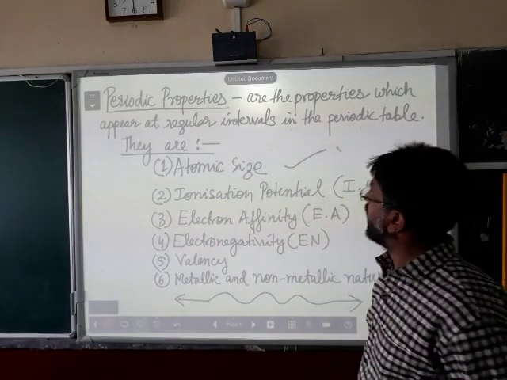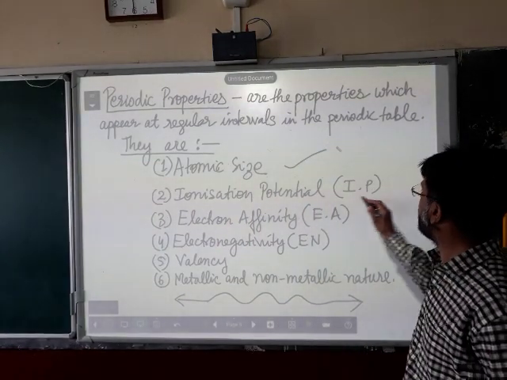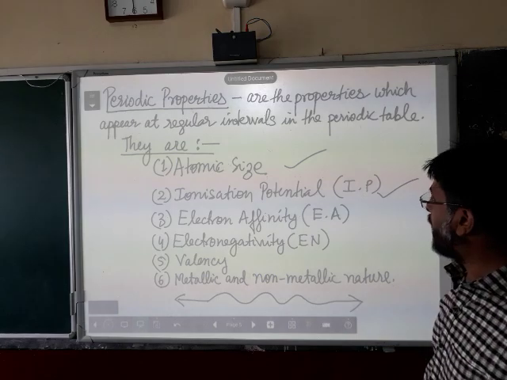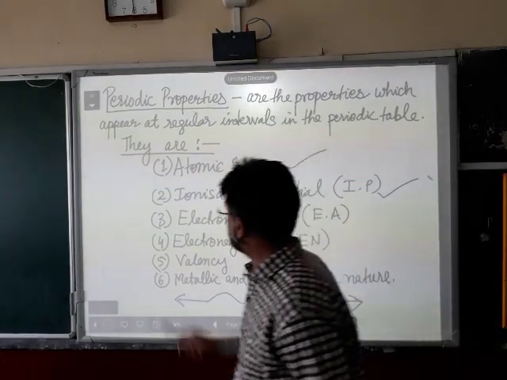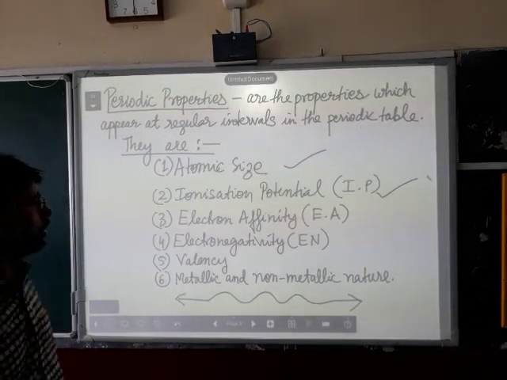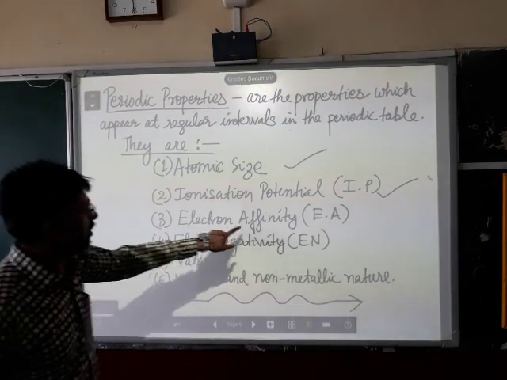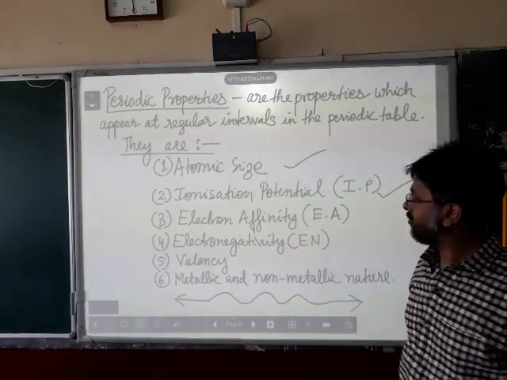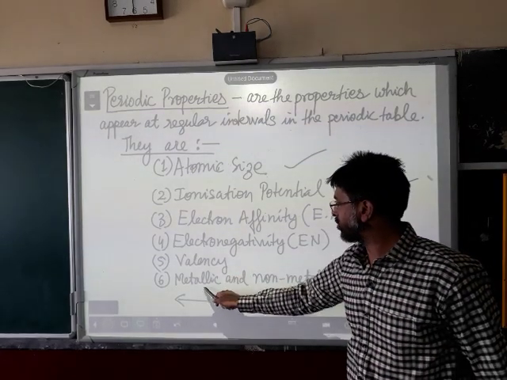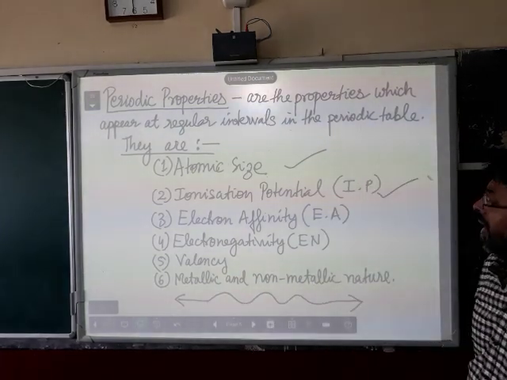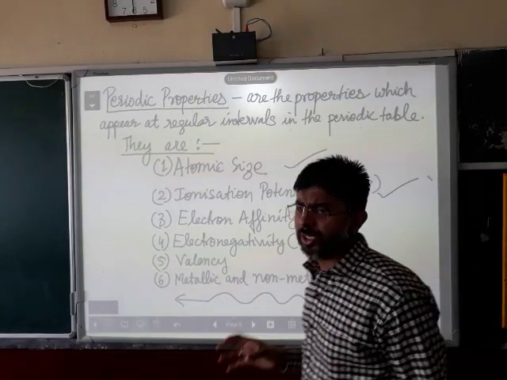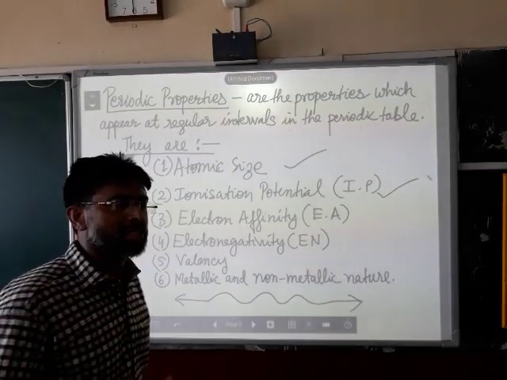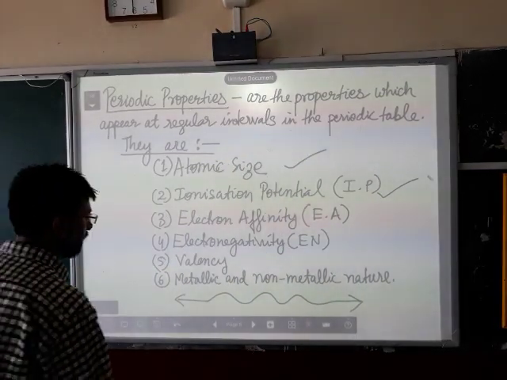After that, the next periodic property is called ionization potential, IP. This is the second periodic property. The third one is electron affinity, EA. The fourth one is electronegativity. The fifth one is valency. And the sixth one is metallic and non-metallic nature. I will explain the meaning of these periodic properties in my next slide slowly. Okay, now let us look at the next slide.